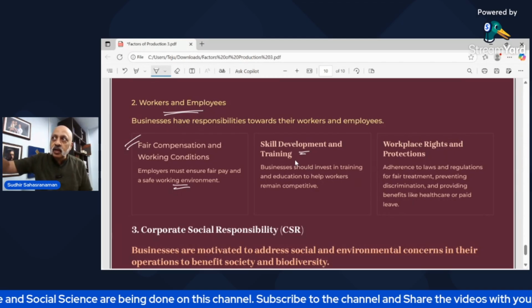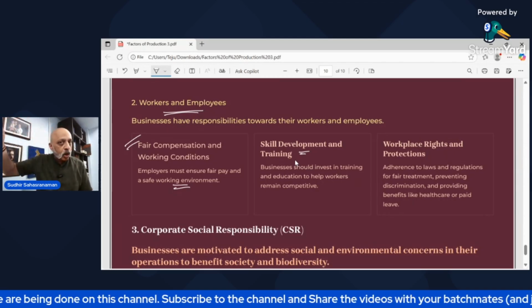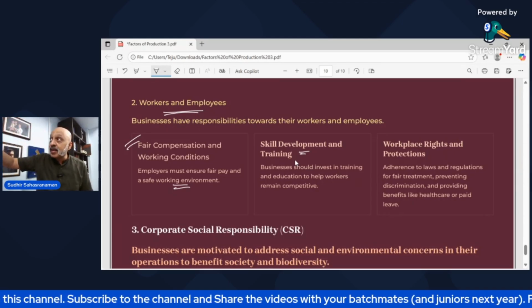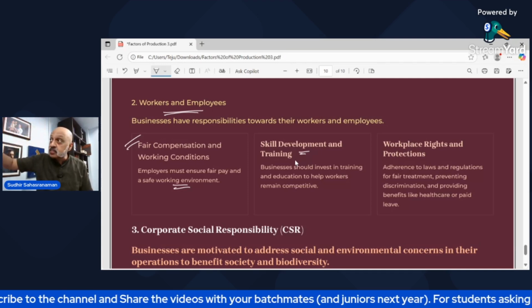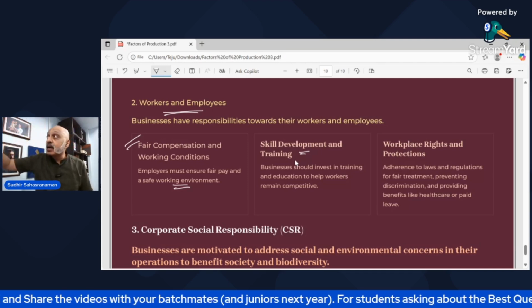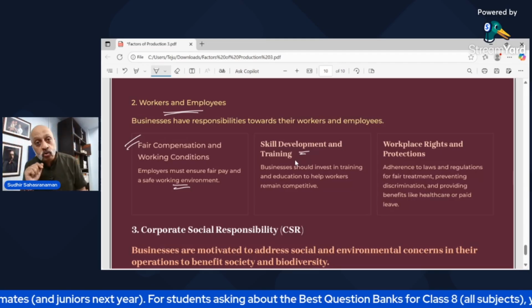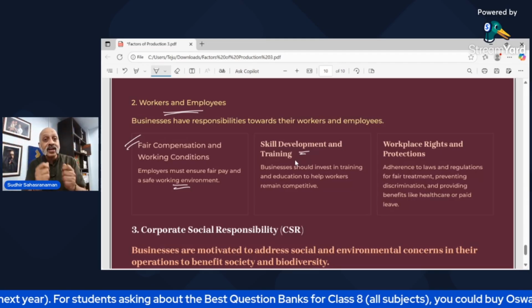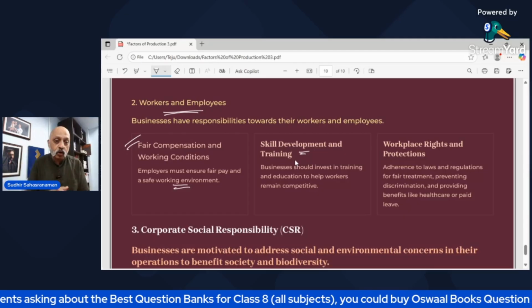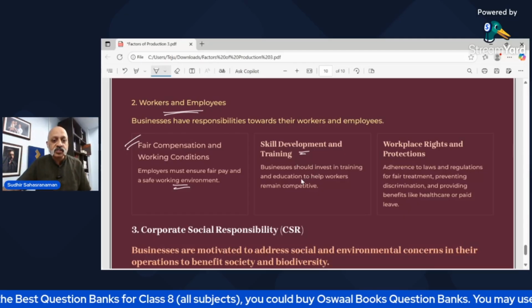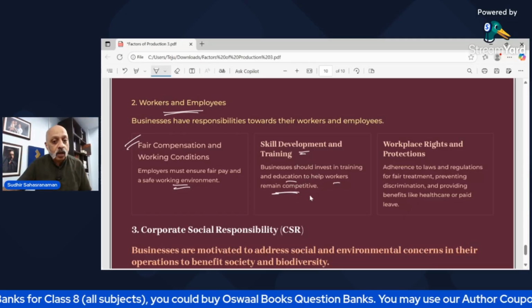So you need to say, okay, your technology has got outdated, but I will send you to this place, to another country or another state to get retrained, so that when this new technology equipment comes, you can use that equipment so that you don't lose your job. So that is how you retrain. That is what is needed from an entrepreneur. So businesses should invest in training and education to help workers remain competitive.